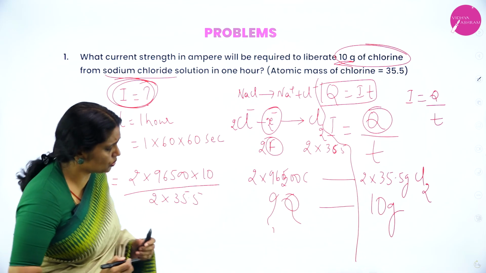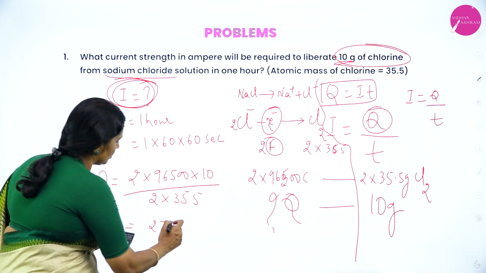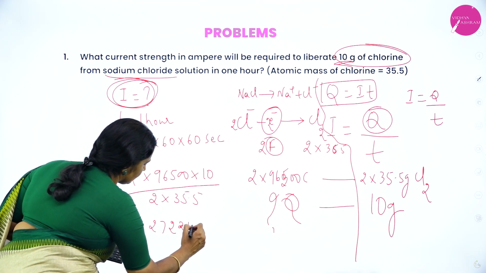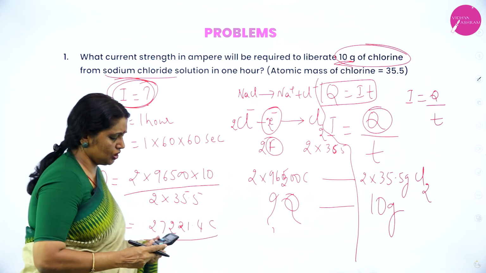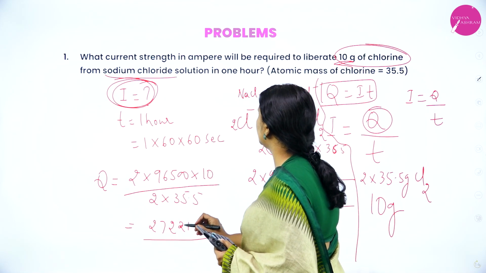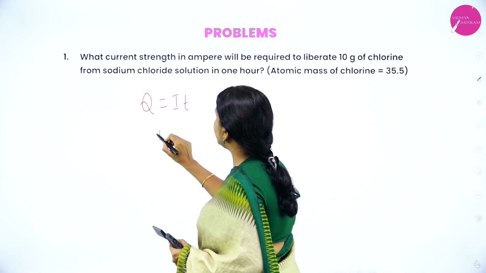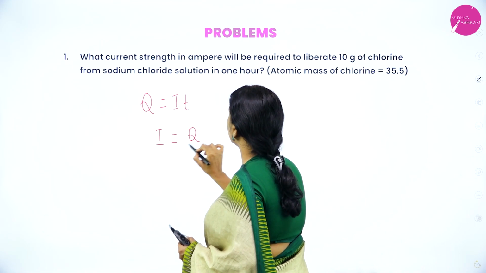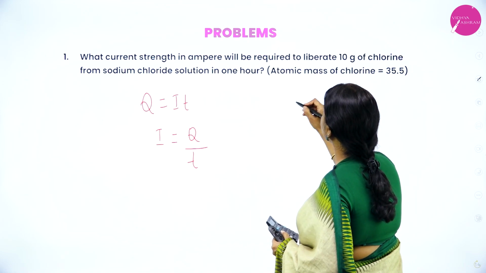So it is 27221.4 coulomb. Q is 27221.4 coulomb. Okay. Q is equal to IT. I is equal to Q by T.